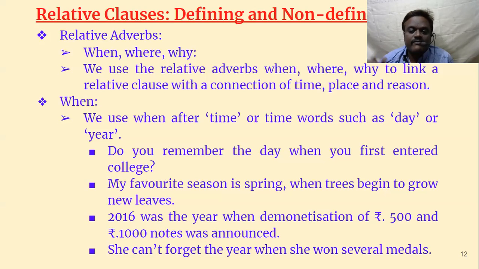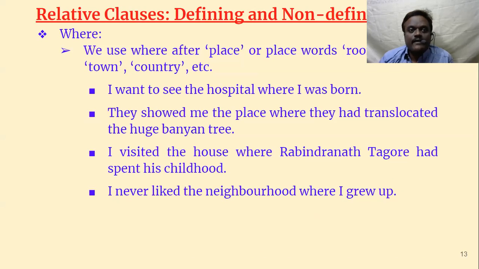So in that year, she won several medals and she can't forget that one. So "when" is used for time. When is used to refer to time. Then "where". In the same way, where is used to refer to place. That's all, very easy. We use where after place or place words, for example, room, street, town, country, etc.